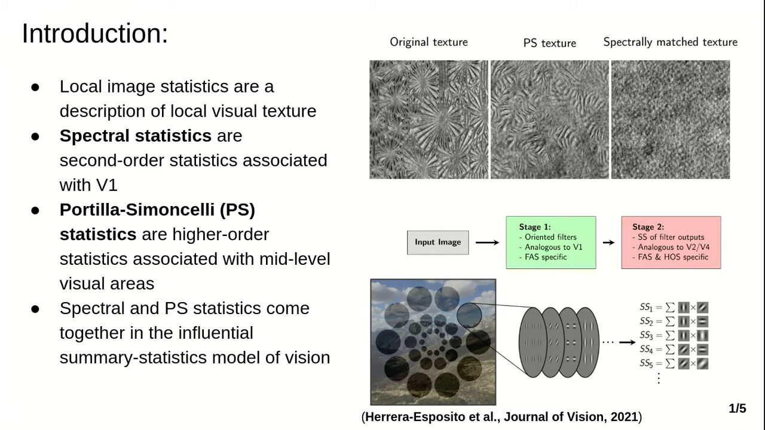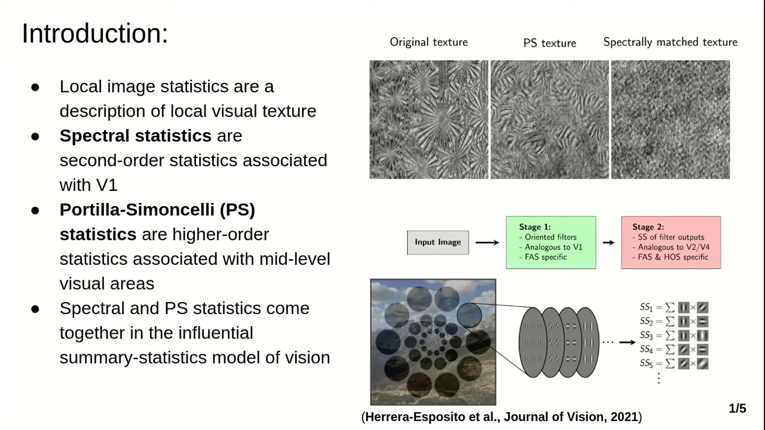Local statistics describe the local texture in an image. Spectral statistics are among the simplest of these, and they are second-order statistics, meaning that they are equivalent to pairwise pixel correlations. They are also associated with selectivity in the primary visual cortex V1.